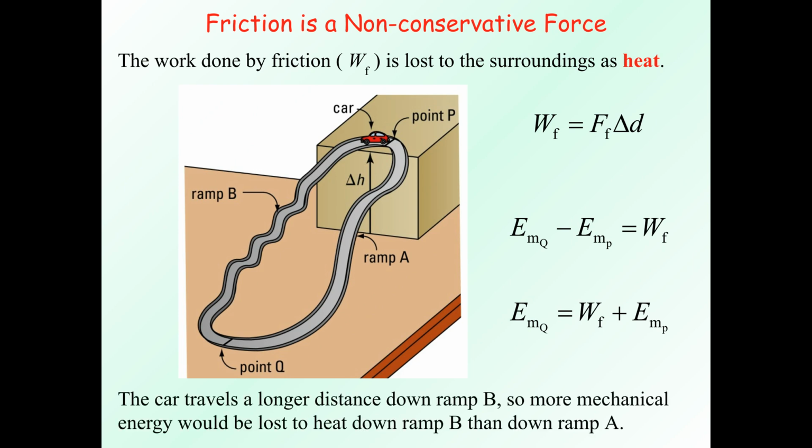So for this example here with the non-conservative forces, the car travels a longer distance down ramp B, so more mechanical energy would be lost down ramp B than ramp A because, again, force of friction has to do with distance. For the conservative one, we only have to look at this height.